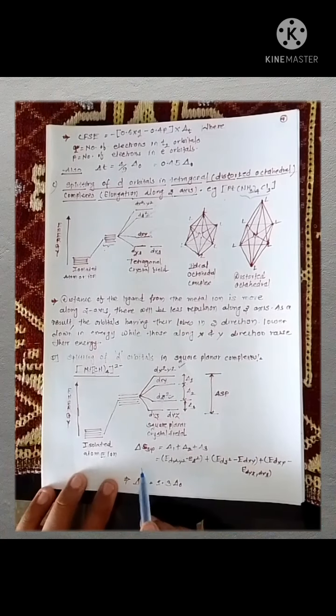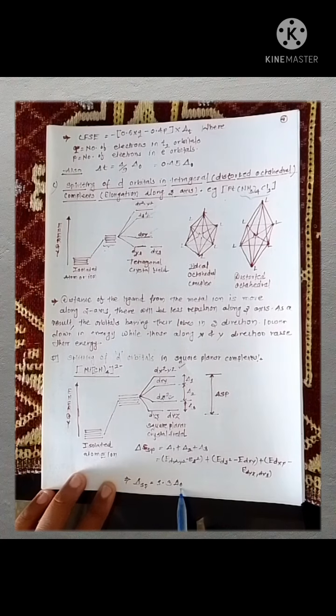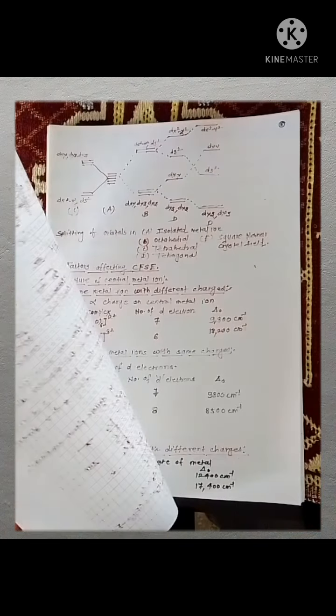So just see here, delta sp, that is the crystal field stabilization energy of your square planar complex, is nearly 1.3 times the crystal field stabilization energy of your octahedral complexes.